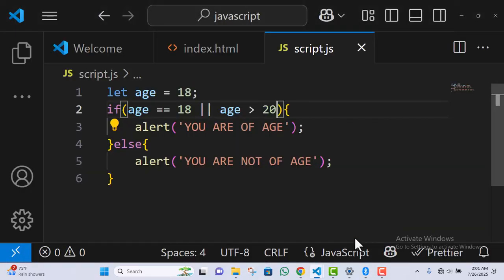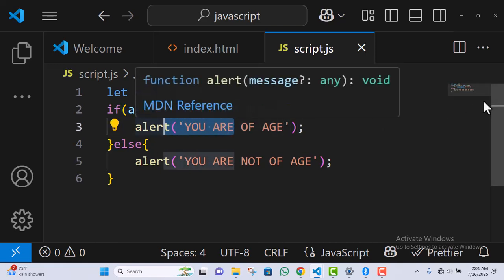If I refresh, you can see it's saying you are of age because or doesn't need both statements to be true before it runs, because age is already equal to 18. So it's going to say you are of age even though age is not greater than 20. So in summary, and needs both statements to be correct before the line of code will work, while or needs only one statement to be correct before the line of code will work.